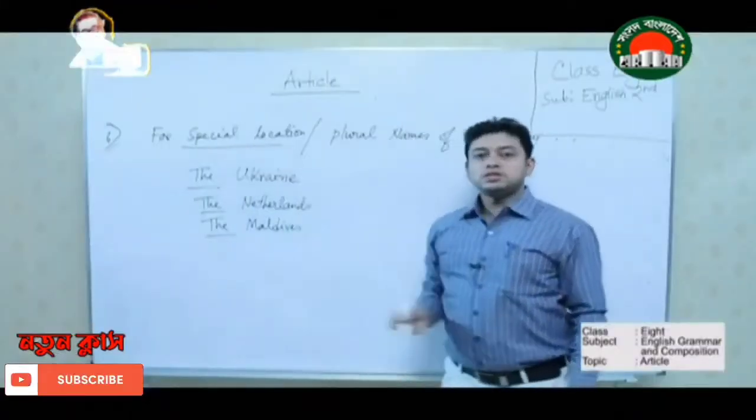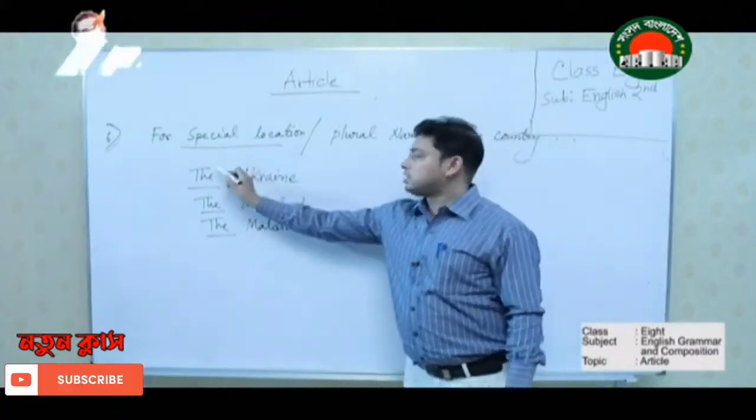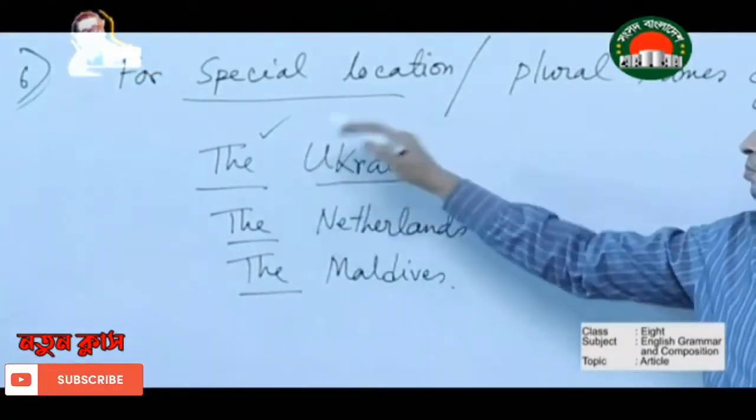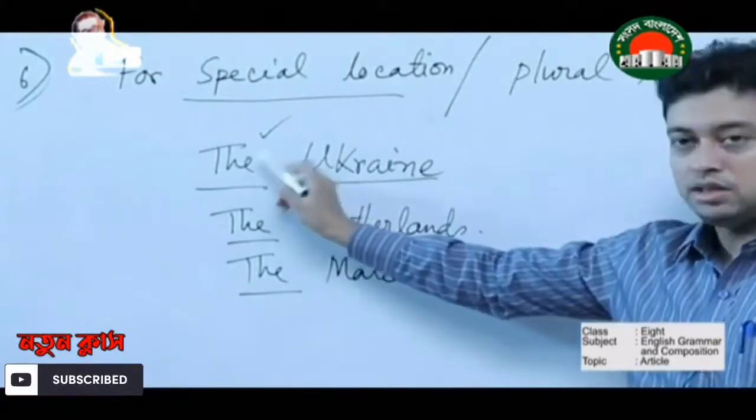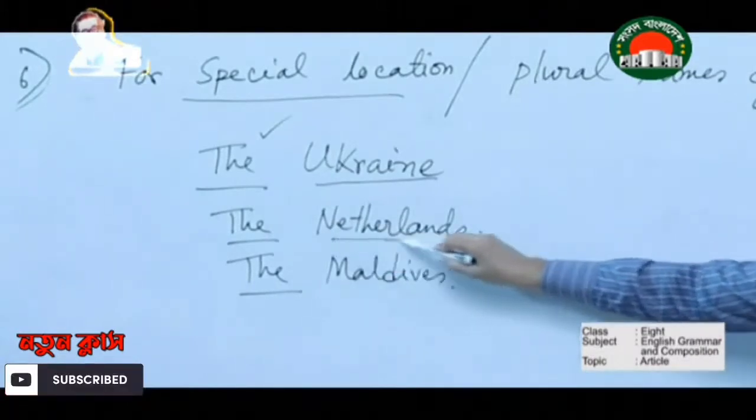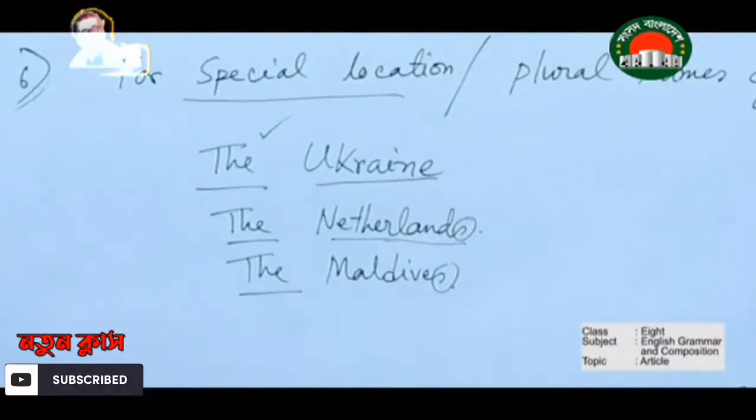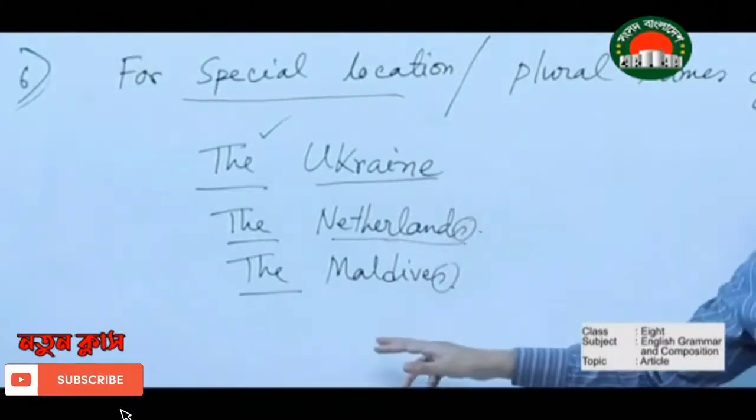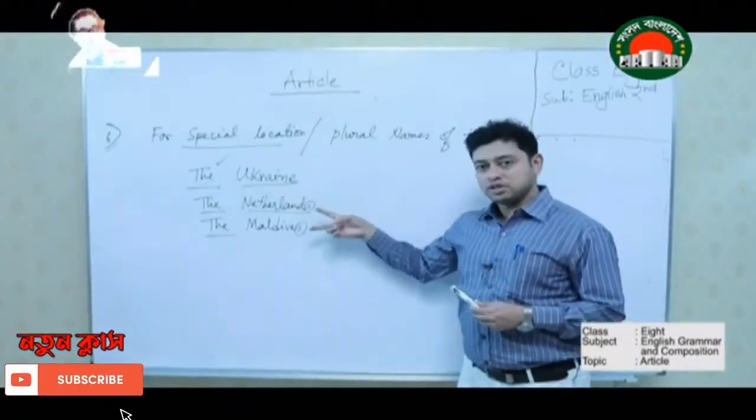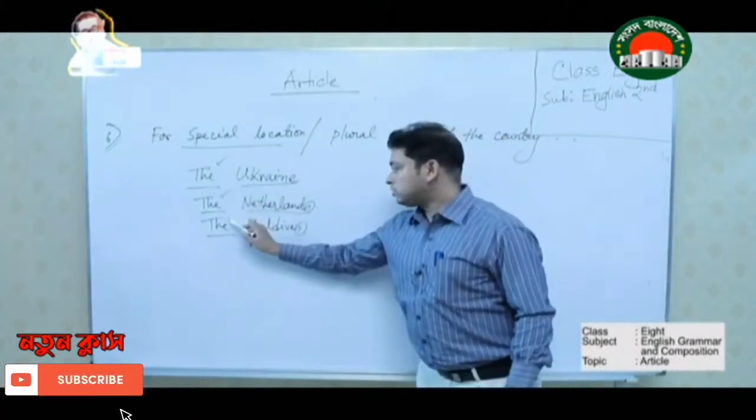For special location, that means for special geographical location, before the name of a country, we give the. The Ukraine, this is the name of a country. For a special reason, for special geographical location, we are giving the. And plural names of countries, see Maldives, Netherlands, these are plural. We cannot say Maldives or Netherlands without it, that is wrong. We have to say the Netherlands or the Maldives. So before the name of any country that is in plural form, we have to give the.